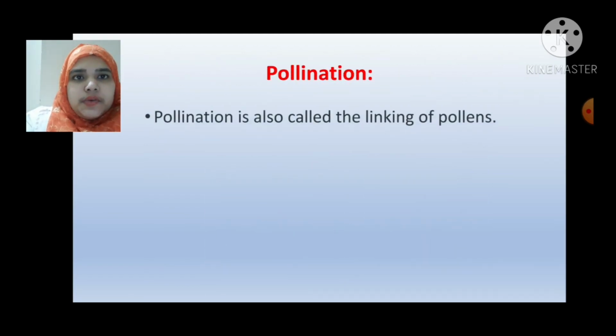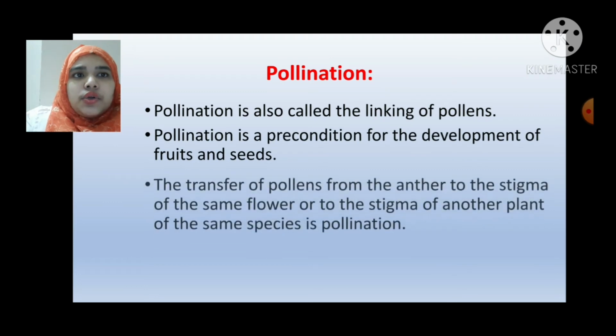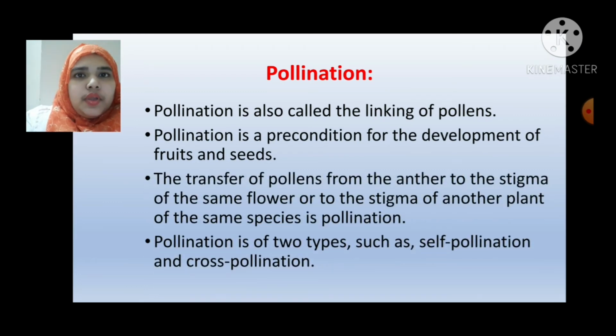Now, pollination. Pollination is also called the linking of pollens. Pollination is a precondition for the development of fruits and seeds. The transfer of pollens from the anther to the stigma of the same flower or to the stigma of another plant of the same species is called pollination. Pollination is of two types, such as self-pollination and cross-pollination.